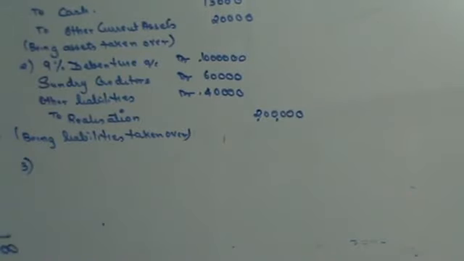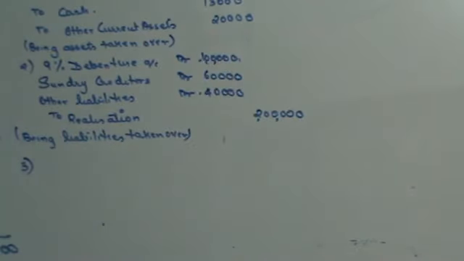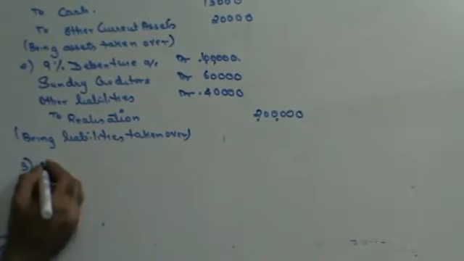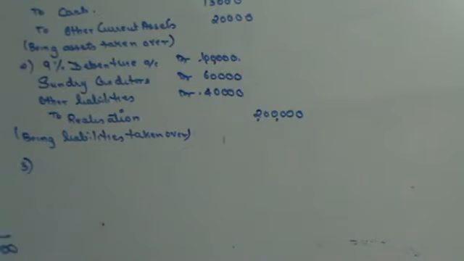Right? Okay. Next, once you have this, the next thing that you need to do is transfer the preference shares to preference shareholders. So in that case, you transfer preference shares. You're going to transfer the preference shares to preference shareholders.